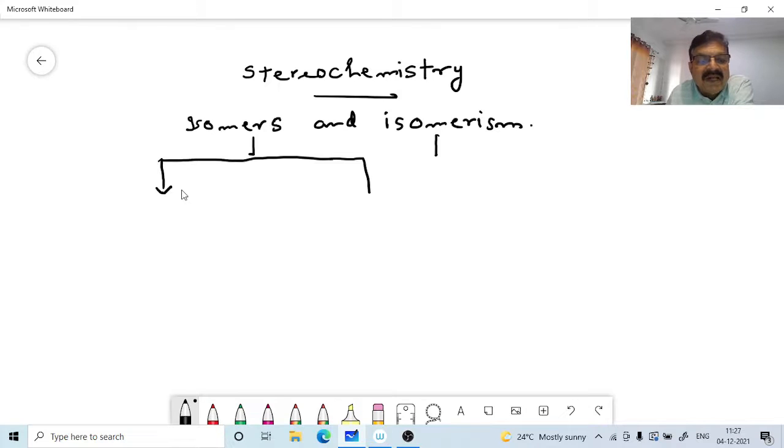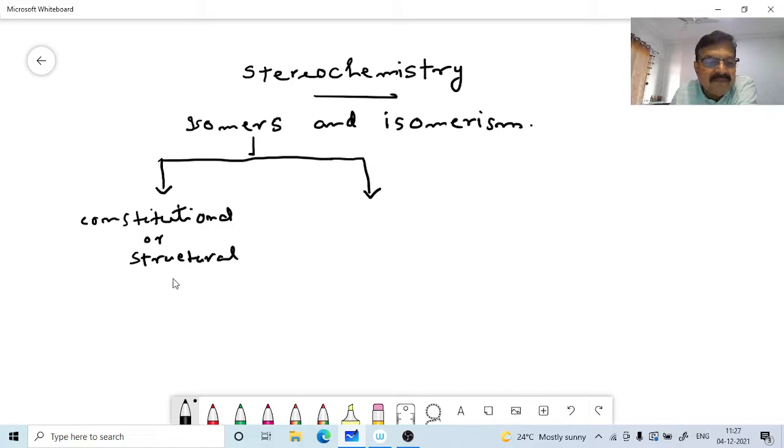The major classes of isomers: first, constitutional or structural isomers. Then the other one is stereoisomers. These are the two broad classes, we can say.